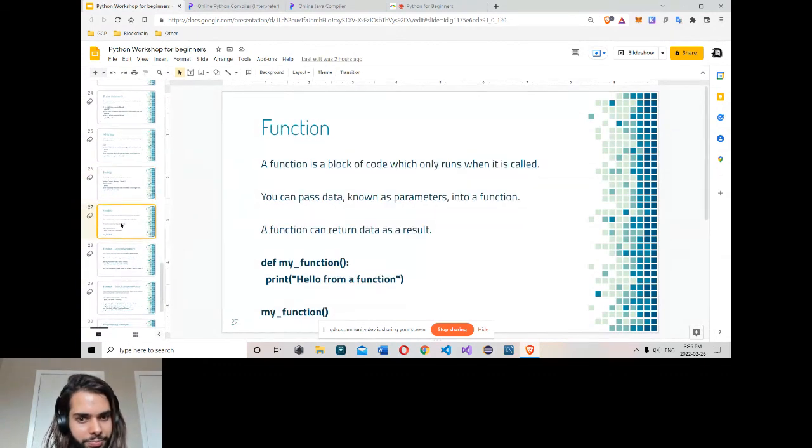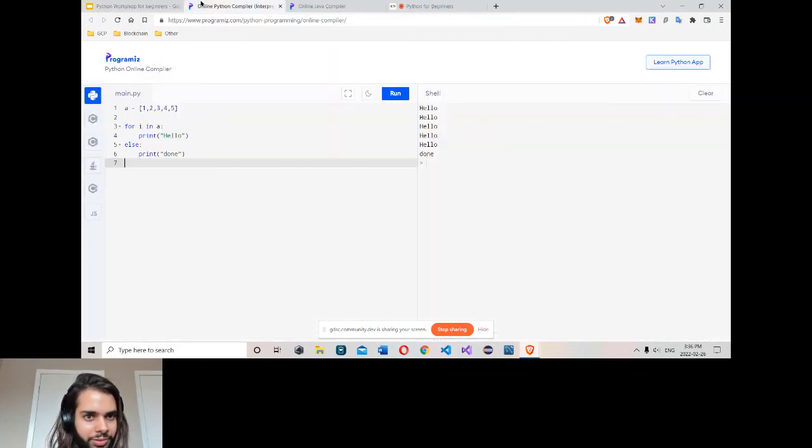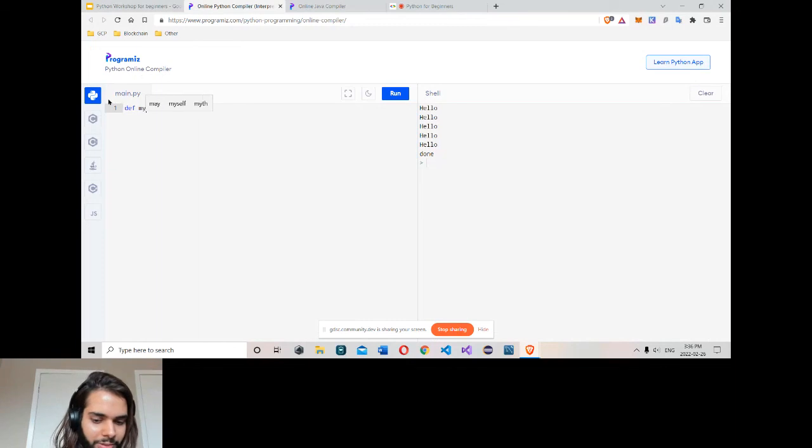So a function. A function is a block of code which gets run when you call it. You can pass some data, parameters, to a function and the function can return some data. This is how we define a function. So let's go here and to define a function use def, function name. My function, any name you want, something here, colon, the block, print hello.